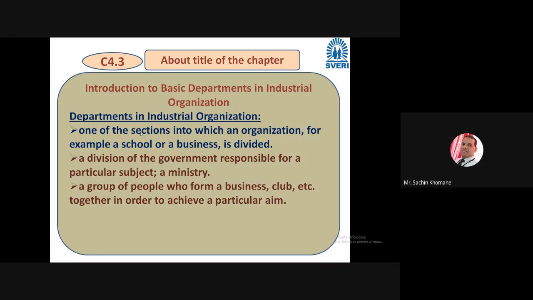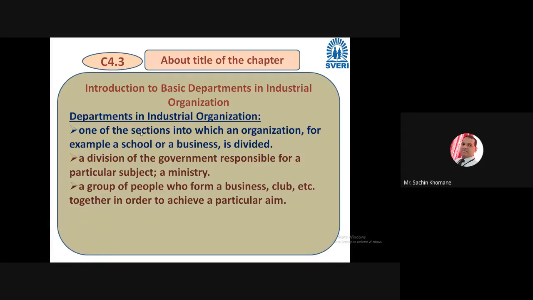The organization is divided into various sections, and generally it is divided depending on function. We will discuss this further, but at the beginning you can understand that a department is one section into which an organization is divided.